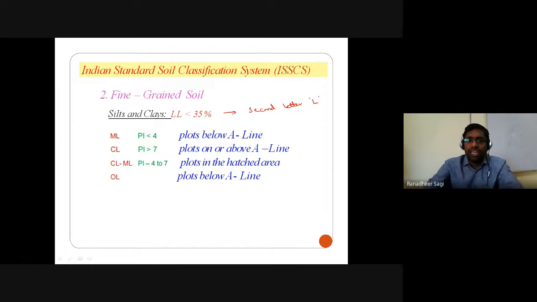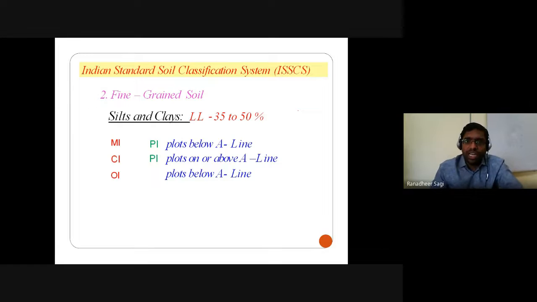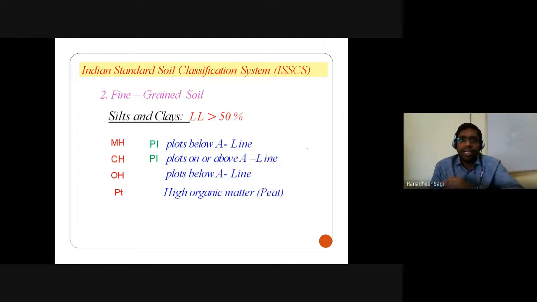Likewise, if the liquid limit is between 35 to 50%, then the second letter has to indicate intermediate compressible or intermediate plastic soil. So I is the notation we use in such a case. And if the liquid limit is greater than 50%, the second letter is capital H. Capital H indicates highly compressible or highly plastic.